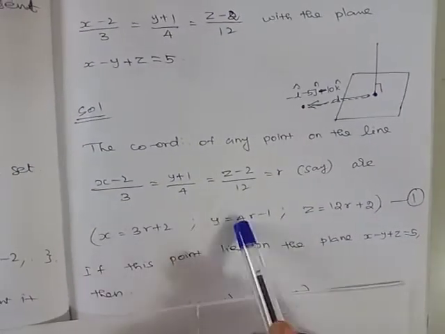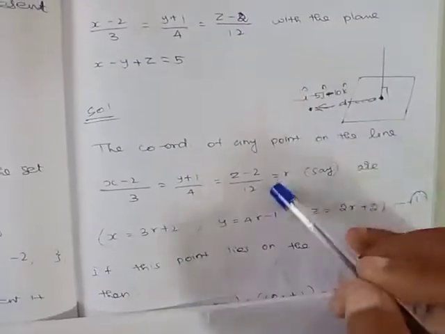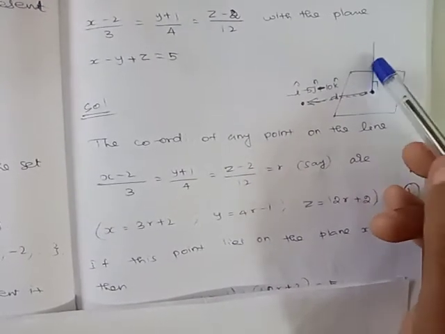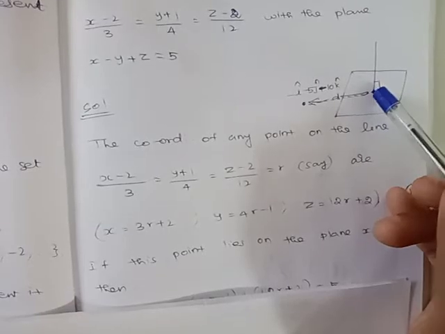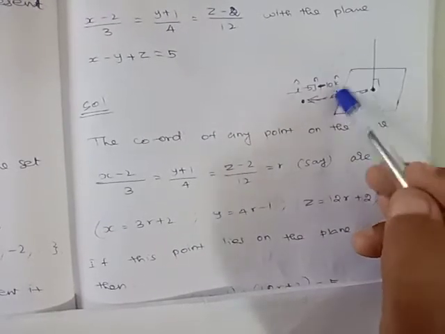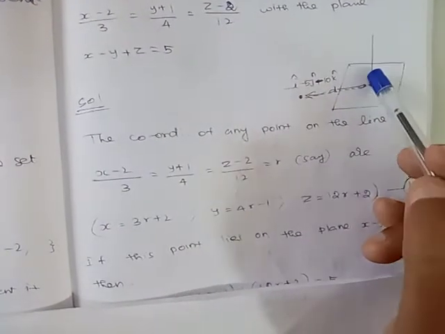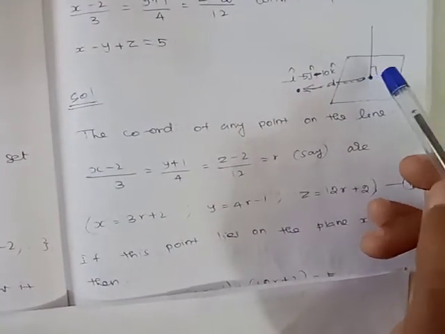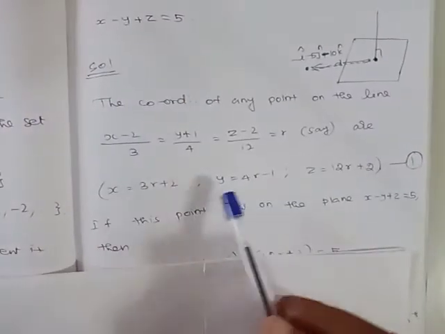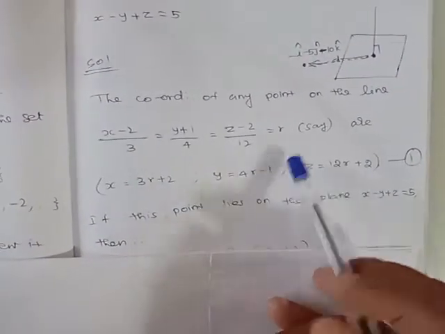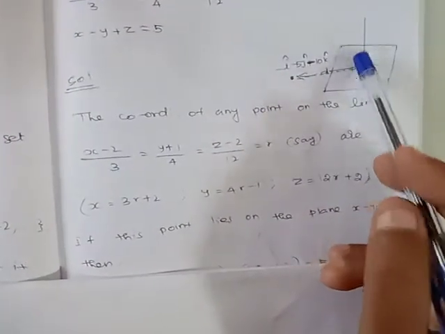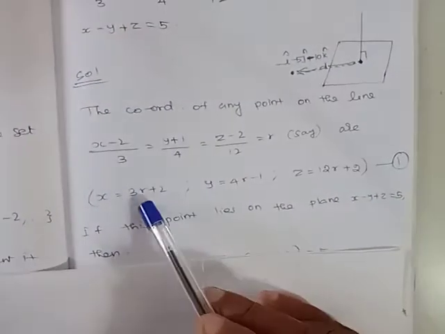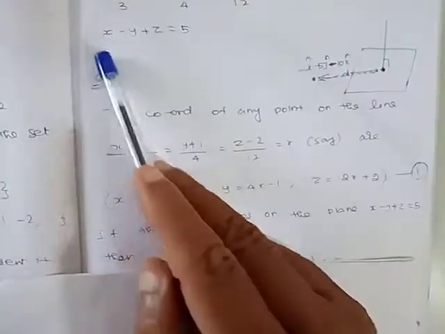The general point may be anywhere on this line, but one of the points must lie on the plane. That is, the point lies on the straight line as well as on the plane, so that point must satisfy the plane equation.